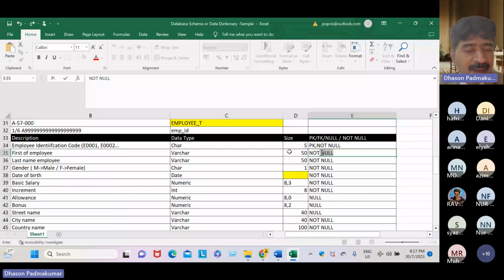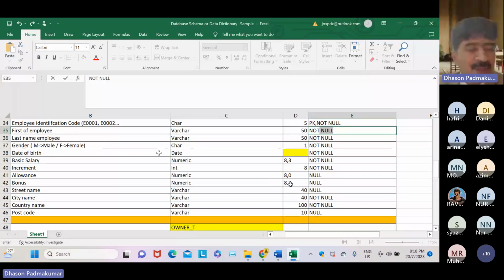Okay, dear students, and next is numeric. See here, basic salary numeric 8,3 means the total length is 8, up to decimal point is 3. In this case, look here, bonus 8,2. Total length is 8 digits, but after the decimal point 2 digits. Next is gender, char 1. So we fixed M for male and F for female. Got it, dear students?